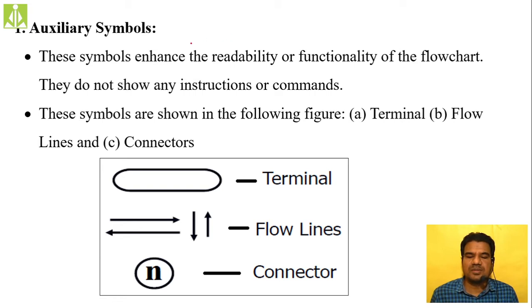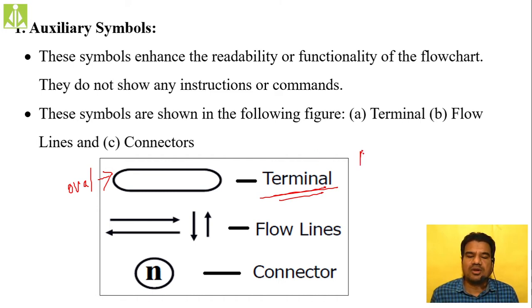So the first one, terminal. As we have seen, your algorithm is going to have a starting point as well as an ending point, isn't it? The shape of this terminal is the oval shape. This one we call a terminal. We use this terminal just to show the starting and ending point of your algorithm or flowchart.